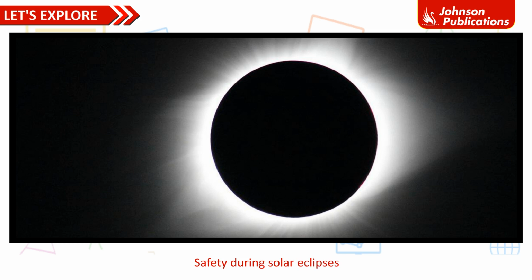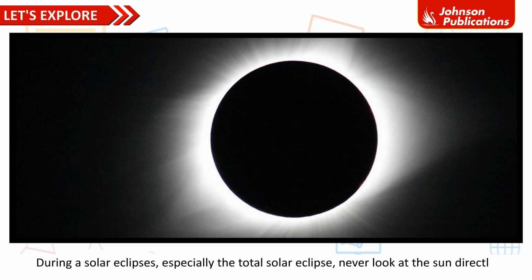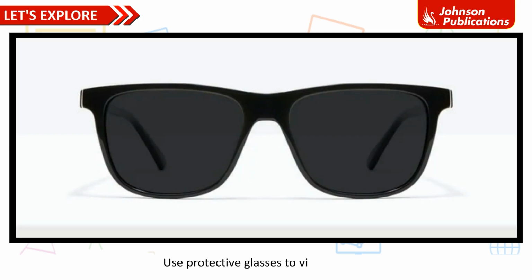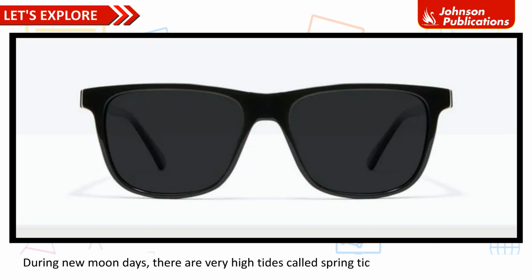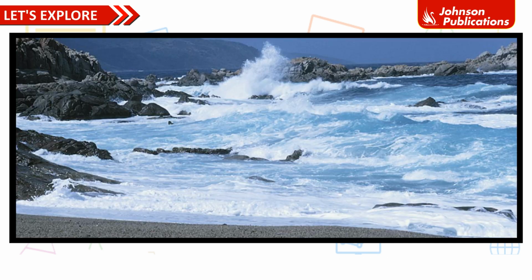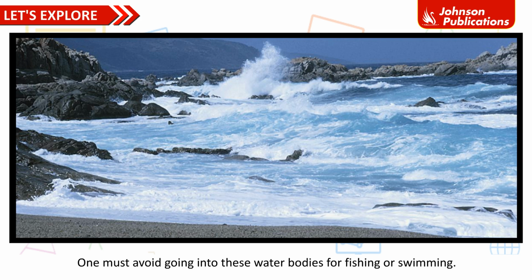Safety during eclipses. There are certain precautions to be taken during eclipses. During a solar eclipse, especially the total solar eclipse, never look at the sun directly. Use protective glasses to view the sun. The solar eclipses offer the best chance to study the corona of the sun, but care has to be taken while viewing the sun. During new moon days, there are very heavy tides called spring tides in the seas and oceans. One must avoid going into these water bodies for fishing or swimming.